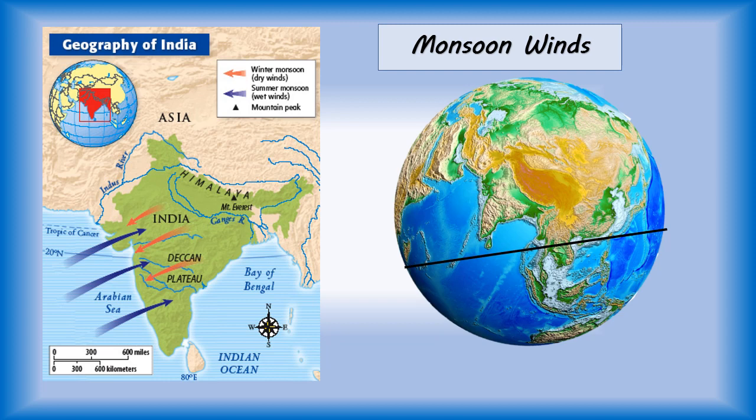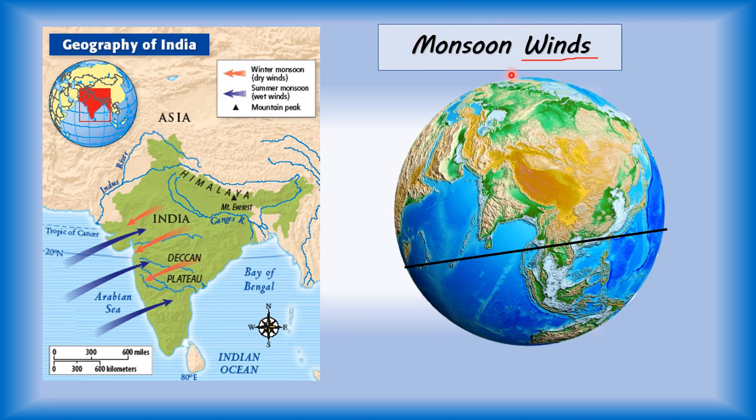Now, children, after land and sea breeze, let's see what is monsoon winds. What is monsoon winds? You must be familiar with this word, winds. What is wind, children? Wind is basically air. When air blows at a little high speed, we call it wind.